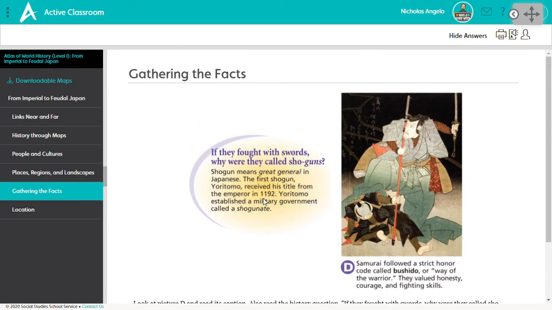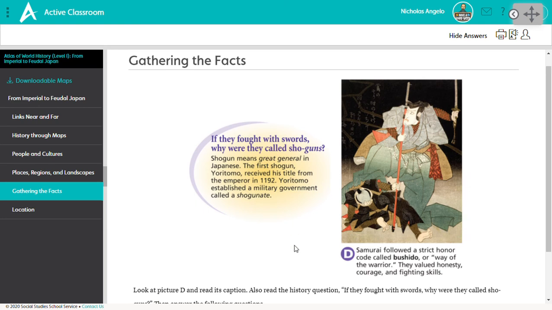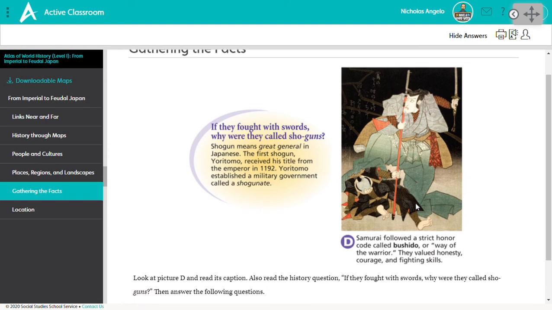Alright, on gathering the facts, here's where we can see what the Japanese samurai looked like. There is a little kind of blurb here and a caption. I'll read you what these say. If they fought with swords, why were they called shoguns? Good question. Well, it's because it's a Japanese term. It's got nothing to do with guns. Shogun means great general in Japanese. The first shogun, Yoritomo, received his title from the emperor in 1192, and Yoritomo established a military government called a shogunate. Over here, it talks about the samurai.